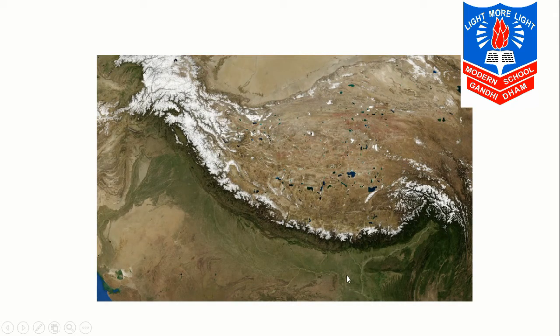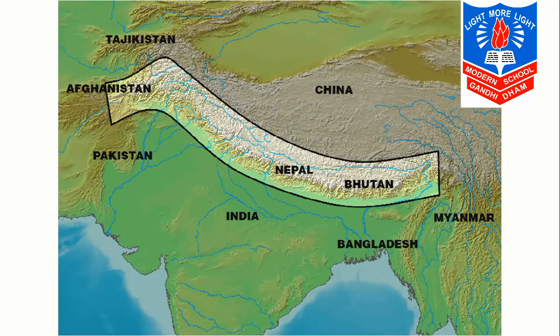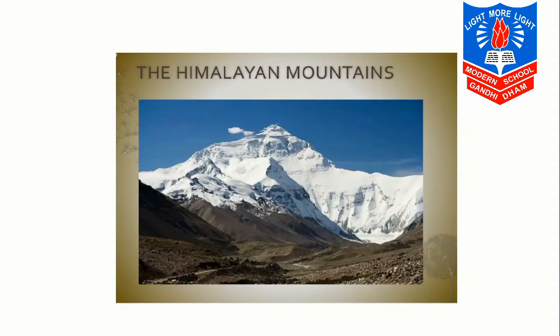Now we will first move to the northern mountain regions. Here you can see the arc shape. That area is considered as the northern mountain regions. It is the Himalayas. The Himalayas form the northern mountain region of India. Here again in this map you can clearly see the figure. They are the highest mountain regions in the world, spread over 2400 kilometers in the east-west direction.